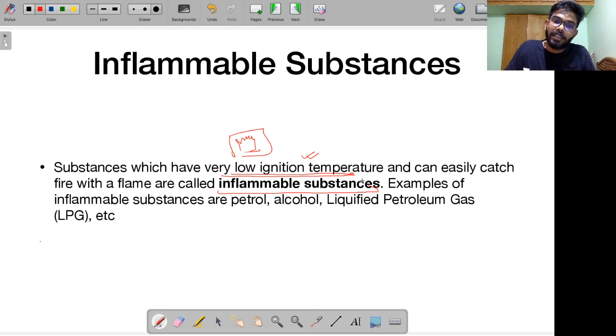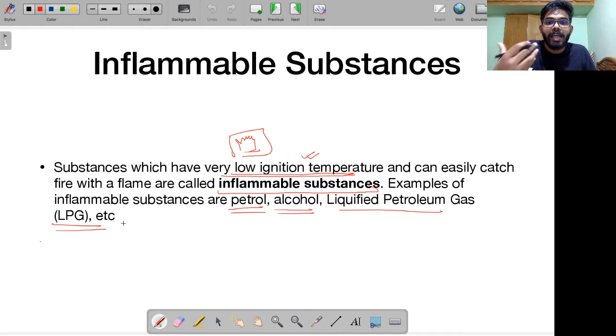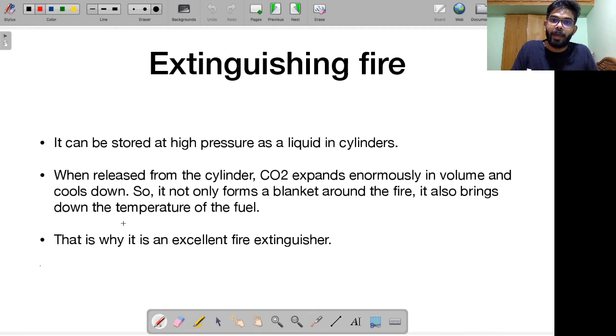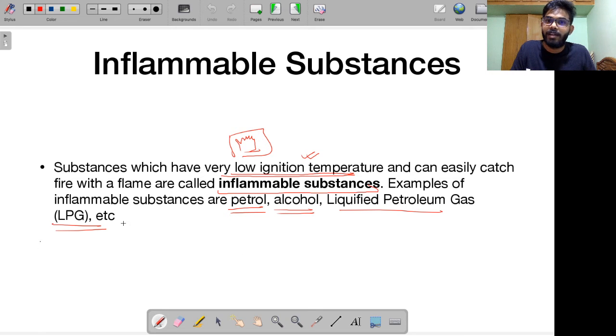Alright. What are the examples of inflammable substances? We have petrol, we have alcohol, we have LPG, that is liquefied petroleum gas, etc. These are all examples of inflammable substances. So that means their ignition temperature is very low, and they can easily catch fire. Now talking about fire, what happens when something suddenly catches fire? You need to extinguish that fire.